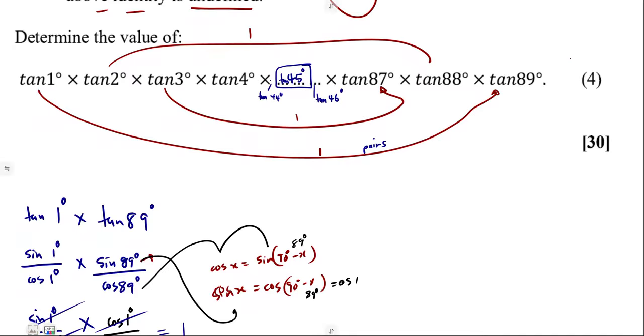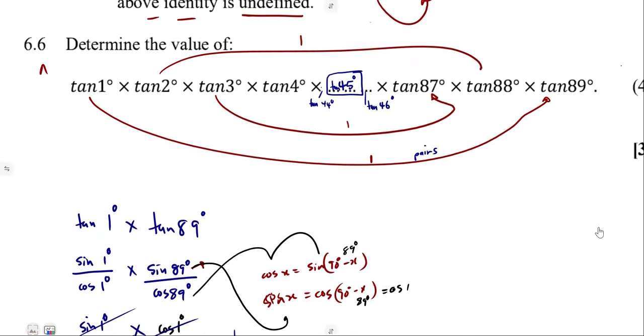For these pairs that we have, how many pairs are we going to have? Because we know, guys, that this whole concept is going to be 1 times another pair giving us 1, another pair coming up giving 1. If you multiply 1 times 1 times 1, you just get 1.